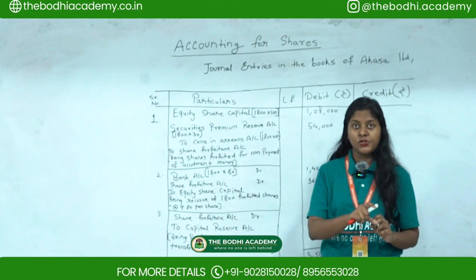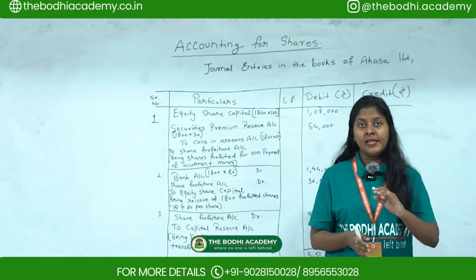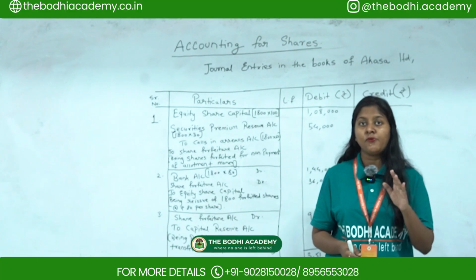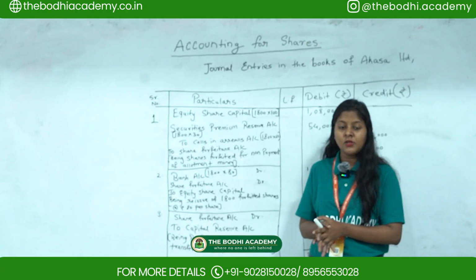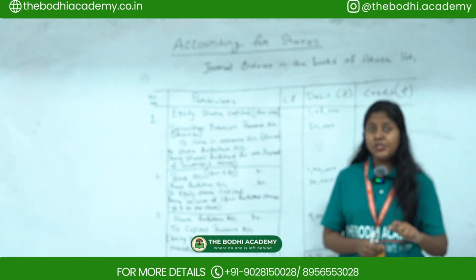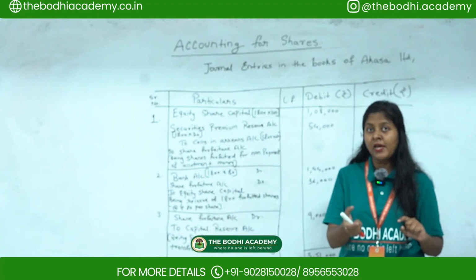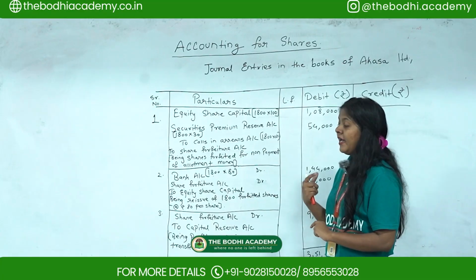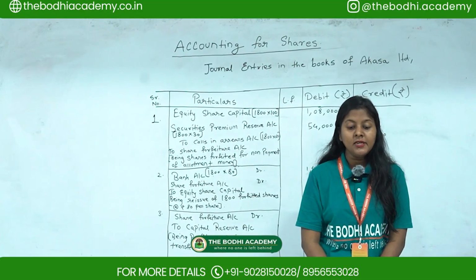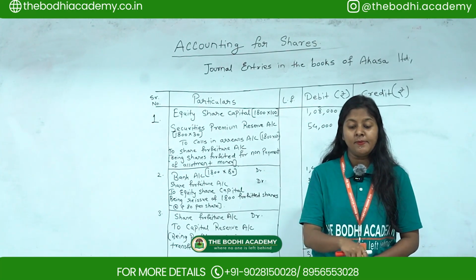Whenever there is a forfeiture, we pass basically 3 entries. So here they have told that they have forfeited 1800 equity shares. So forfeited means they have cancelled the shares of rupees 100 each. Now these shares were issued at a premium of rupees 30. So these shares were issued at premium, means something extra, additional per share, for non-payment of allotment money of rupees 65 per share. Now this was including premium.